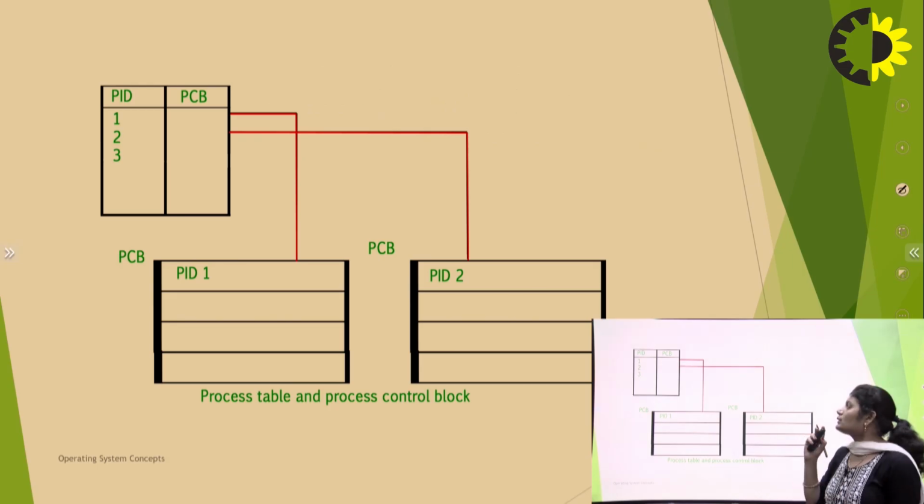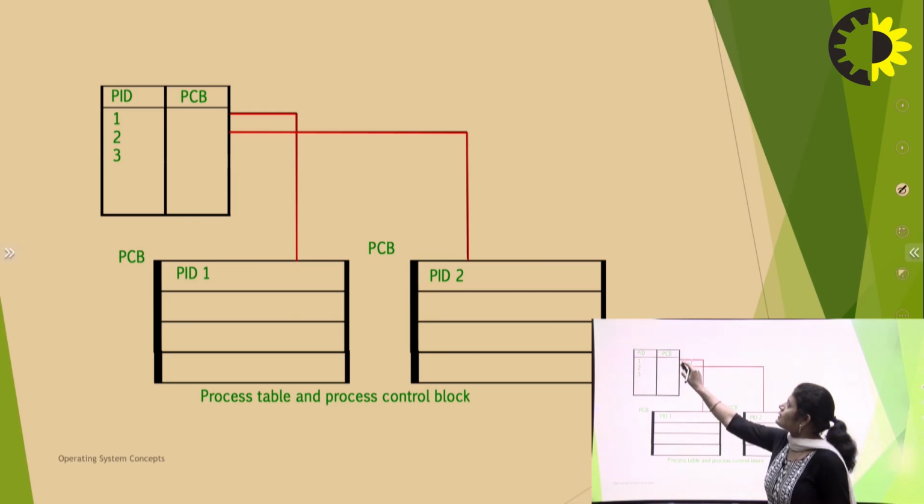Suppose in our system there are processes 1, 2, 3. Suppose we have two processes, then there are two PCBs. Here are the process table and the process control block.